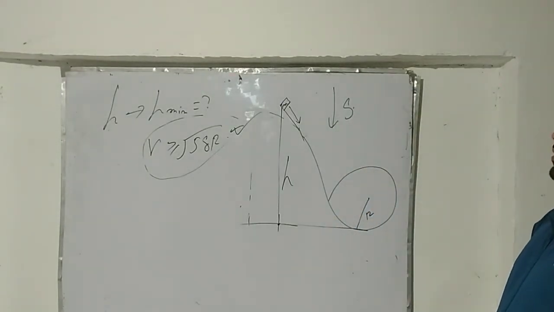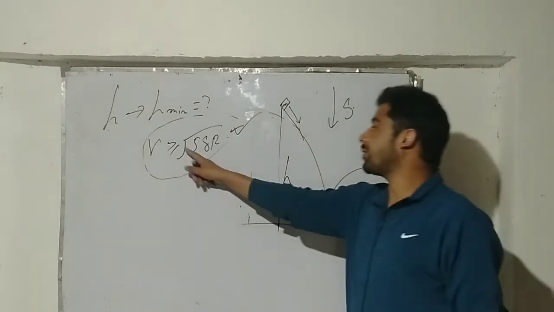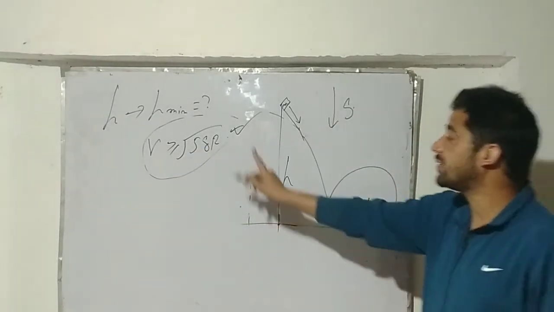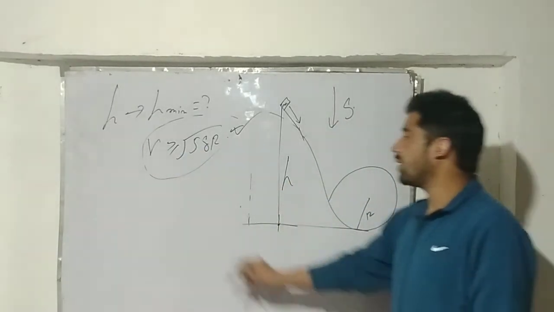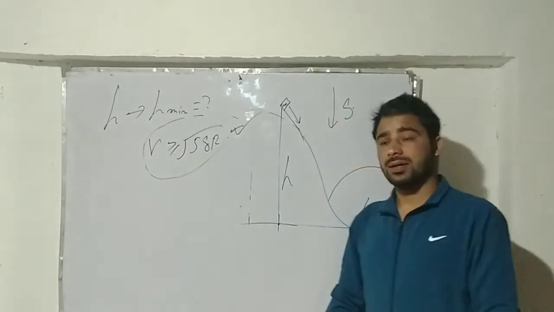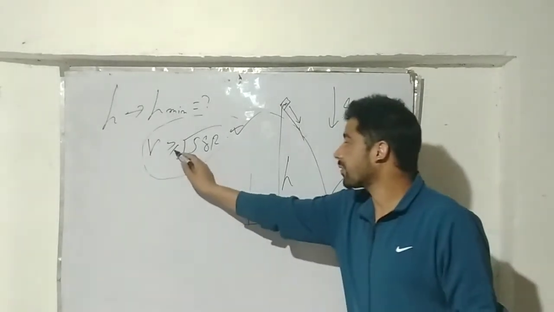So this is the result that I will use here. For that I will use the lower limit of the velocity. The velocity of the particle should be at least the square root of 5gr, otherwise it must be greater than this. Under both conditions, whether I use this or this, this is the equality condition.